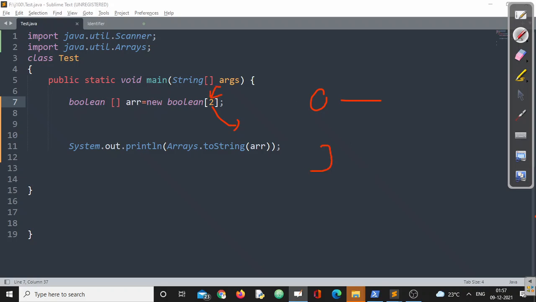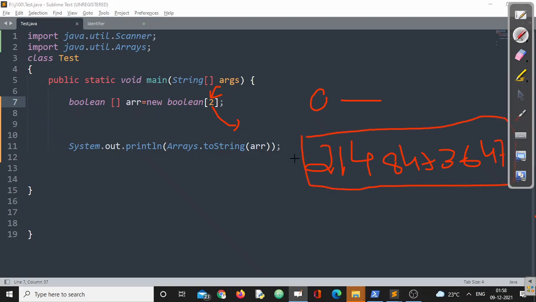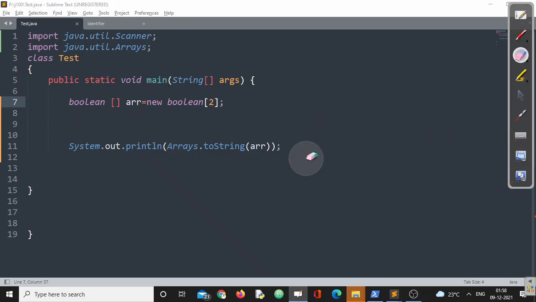That will be 2147483647. So the maximum size of a single dimension array in Java is this much. Clear? Okay. Now, I think we have cleared almost all the sections of single dimension array: what exactly a single dimension array is, how they are created, and what can be done with a single dimension array.